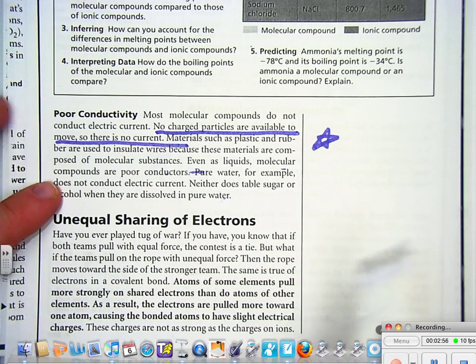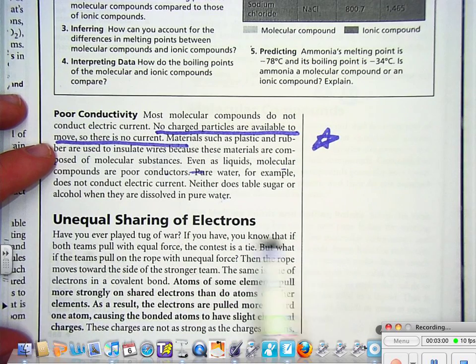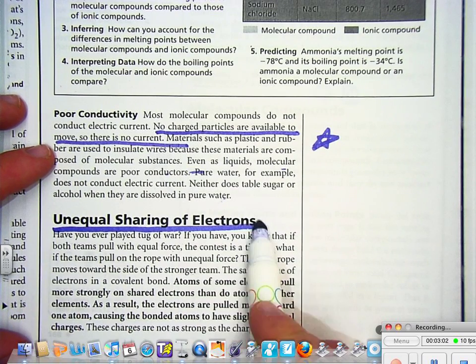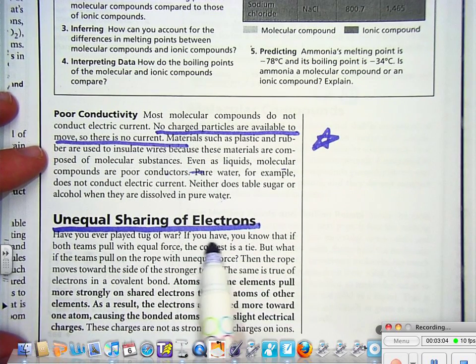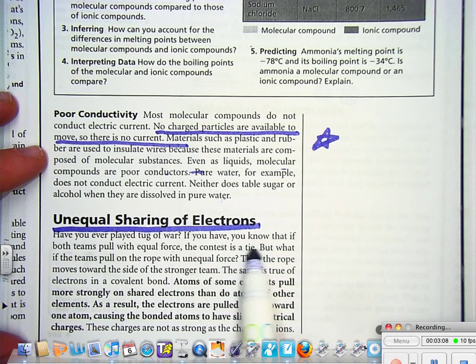Unequal sharing of electrons. Have you ever played tug of war? Maybe you should start a new section in your notes. If you have, you know that both teams pull with equal force. The contest is a tie. But what if the teams pull on the rope with unequal force? Then the rope moves towards the side of the stronger team.